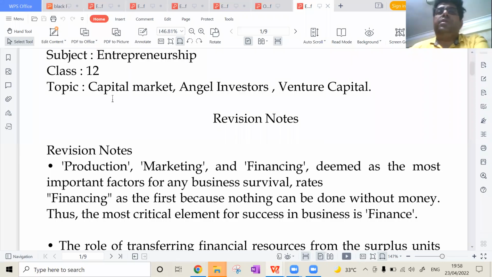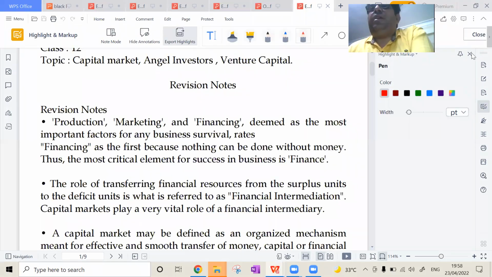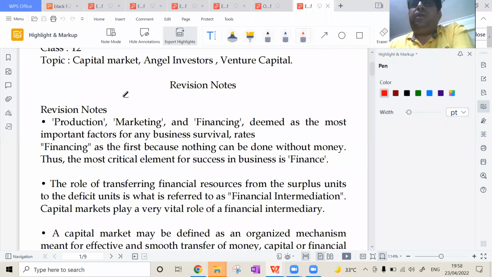See, beta, first beta revision notes. The topic is capital markets. Now, what are capital markets? Capital market is a place where the funds can be mobilized.